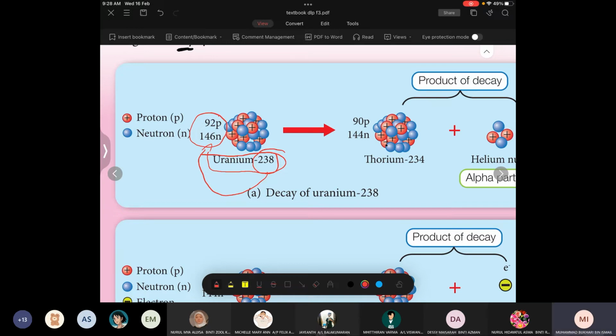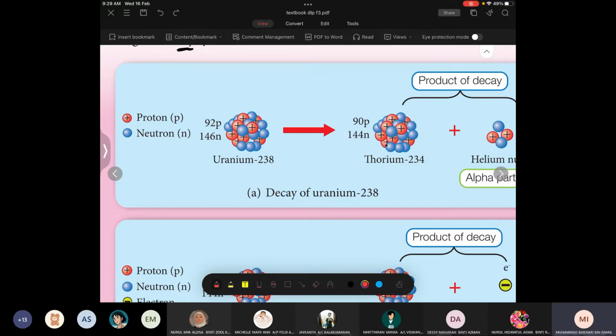We have 92 P, P stands for proton, and 146 N, N stands for neutron. When you add the numbers, you get 238. Is that clear, everyone? Any problem?